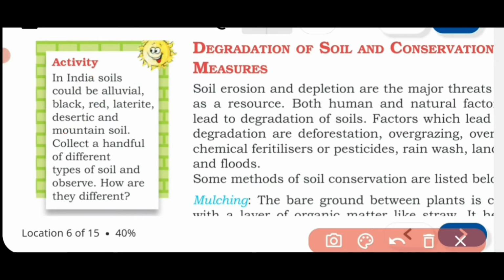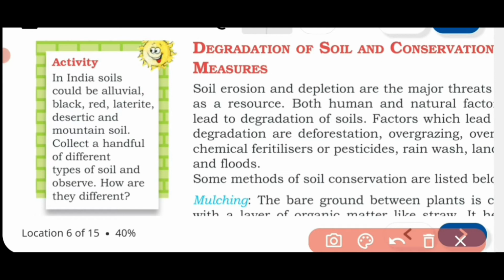So in India we find alluvial soil, black soil, red soil, laterite soil, desertic soil and mountain soil. So you need to remember these names.